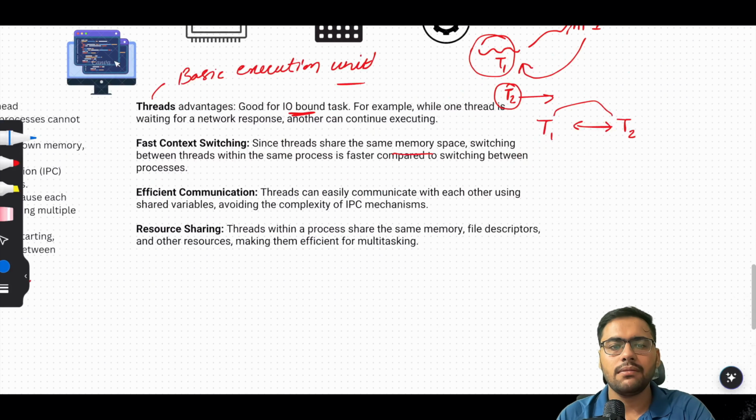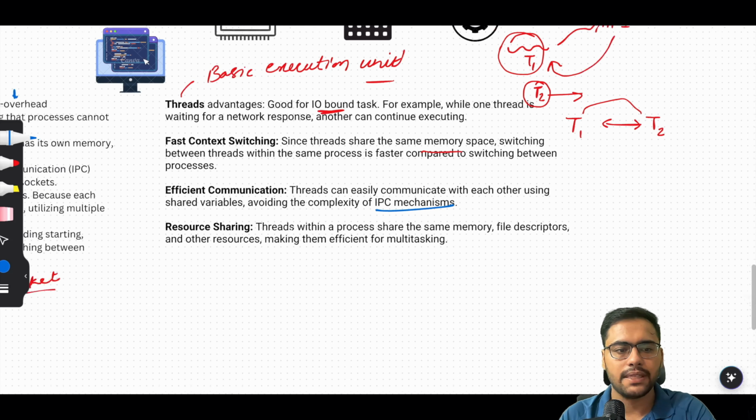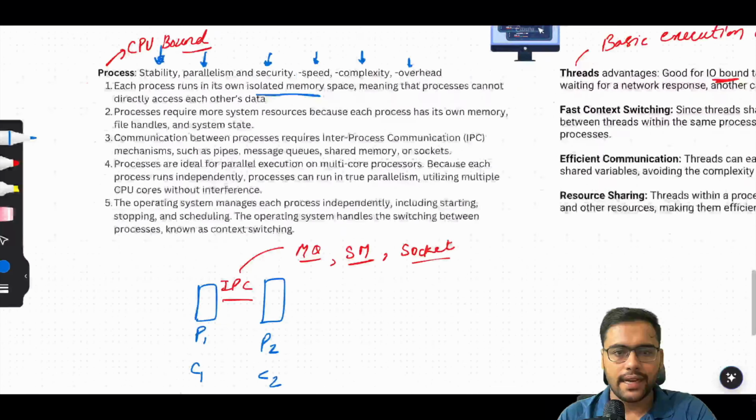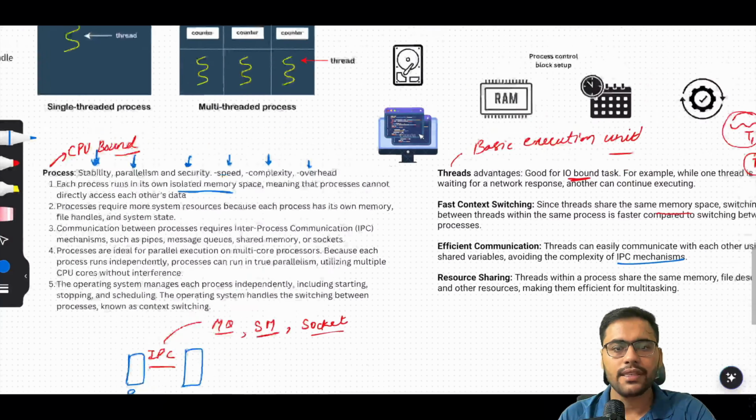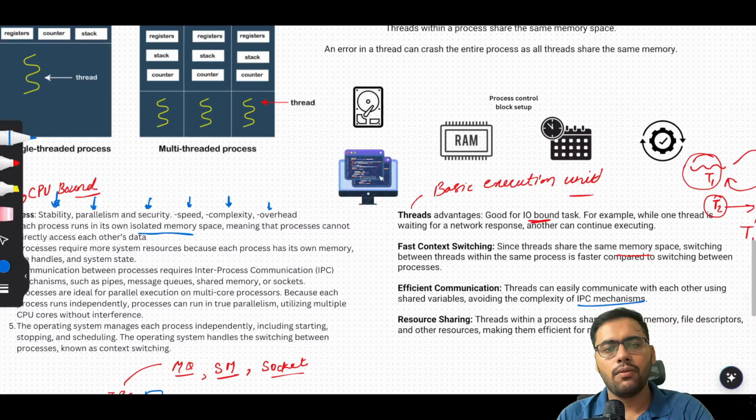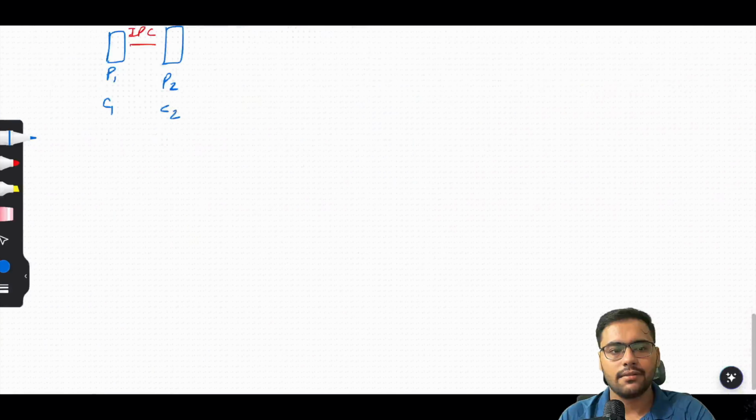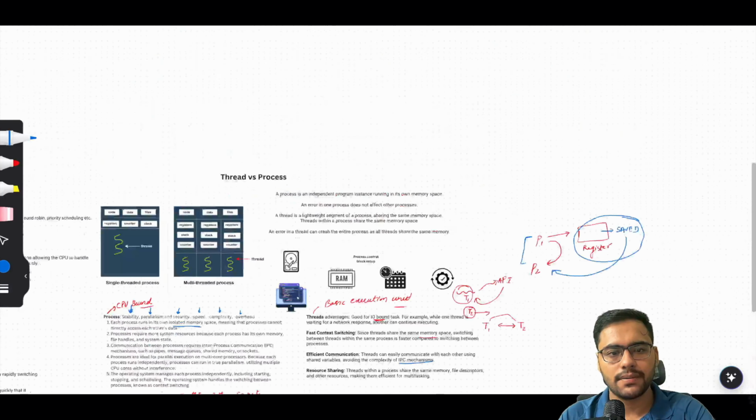Communication is also faster because we don't need an IPC mechanism like a queue, socket, etc. to communicate between two threads. Resource sharing is also faster, right? Because obviously we have the same memory space. So now you understand how the communication between two threads works and how context switching happens in threads versus how it happens in the case of processes.